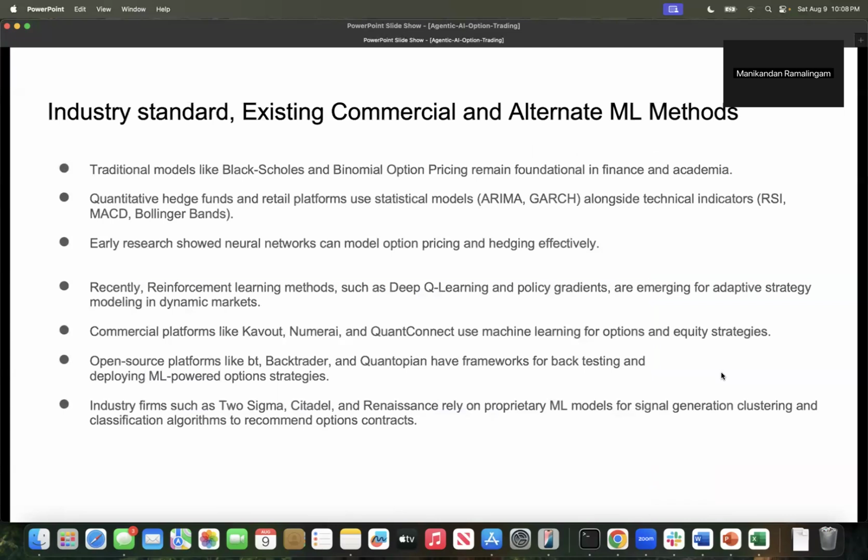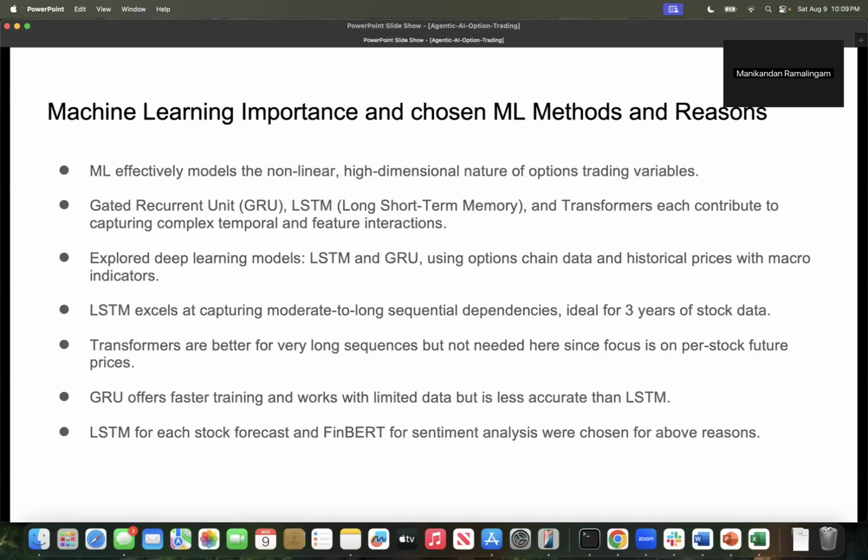Regarding industry standards and emerging trends, traditional models like Black-Scholes and binomial option pricing remain foundational in finance and academia. Quantitative hedge funds and retail platforms use statistical models like ARIMA and GARCH, and commercial platforms like Kavout, Numerai and QuantConnect, and open source platforms like Backtrader and Quantopian use machine learning for options. Let's talk about why ML, and the chosen ML models for our use case, and why.